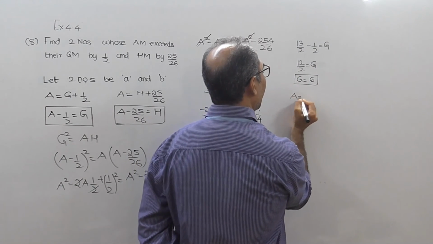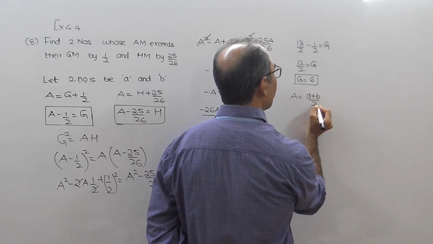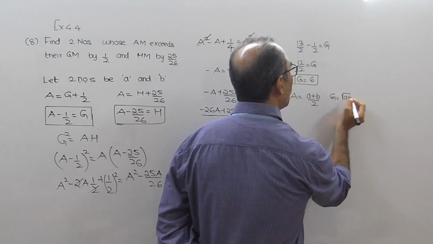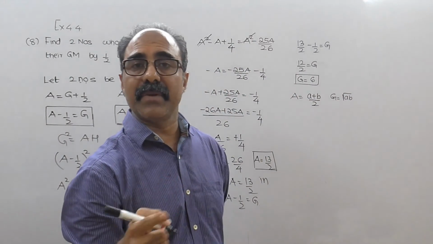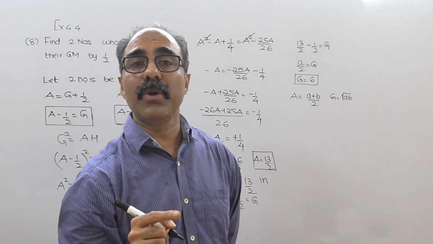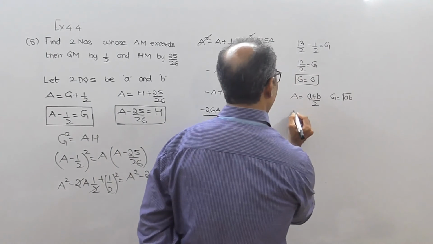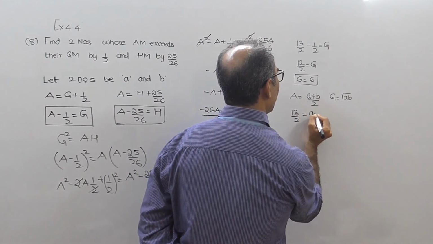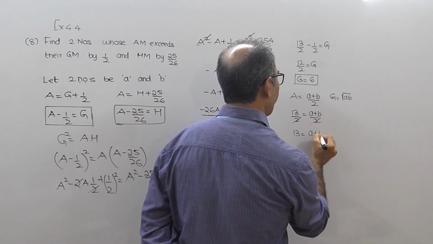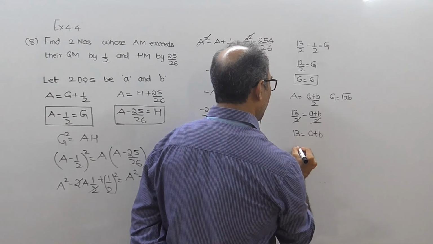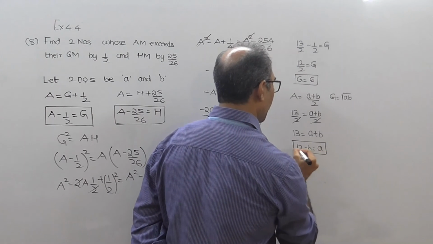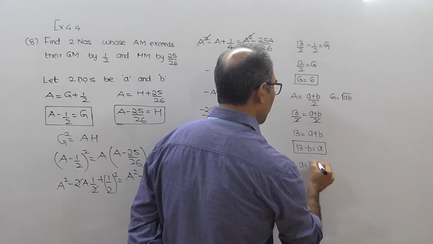So can I say that the arithmetic mean of A and B is A plus B upon 2, and the geometric mean of A and B is equal to root of AB? If you check the formulas previously given, you will find this. Capital A equal to A plus B upon 2 and capital G equal to root of AB. So what is A? 13 upon 2 equal to A plus B upon 2. Cut it here. 13 equal to A plus B. So 13 minus B equal to A. So in short, A equals 13 minus B.